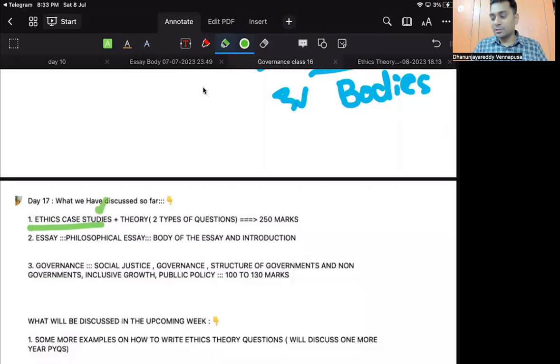Case studies have a part called theories. What are the two types of questions in the theory part? Quotation-based questions, 3 marks. The rest of the questions are 5 into 2, 10 marks, right? I have already clearly explained how to write them. So this is what we have done so far. I think the only pending aspect is your writing practice there.